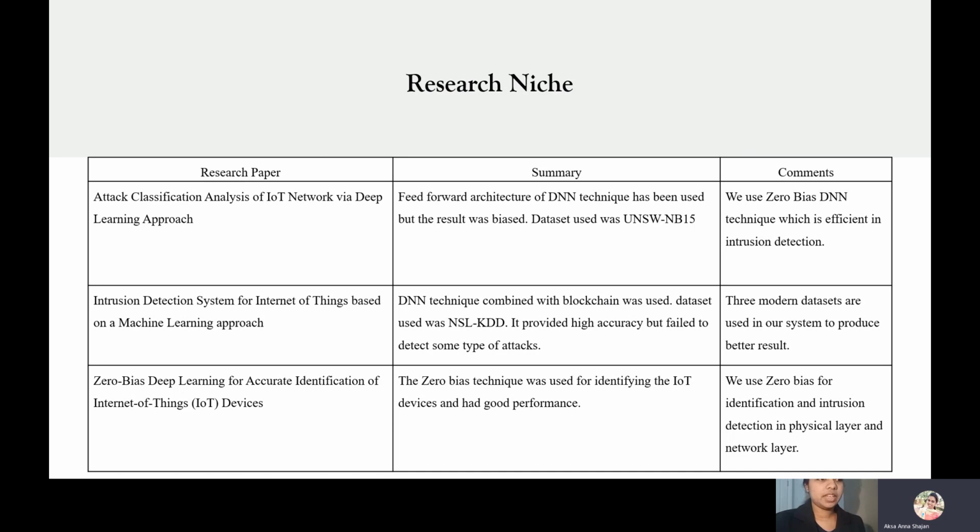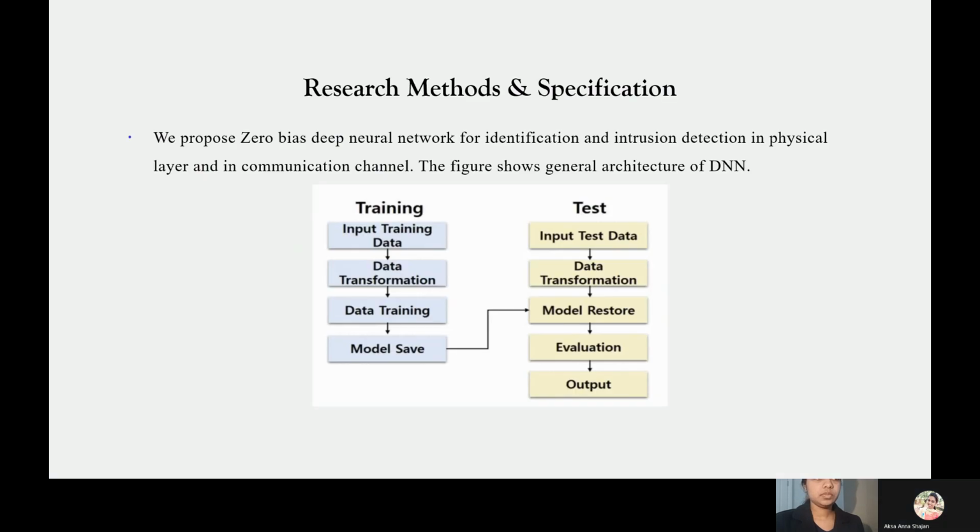And the final paper, we have already told about this paper. The zero bias technique was used for identifying IoT devices and it had a good performance. So this same technology is used in our proposal to find intrusions in the physical and network layer.